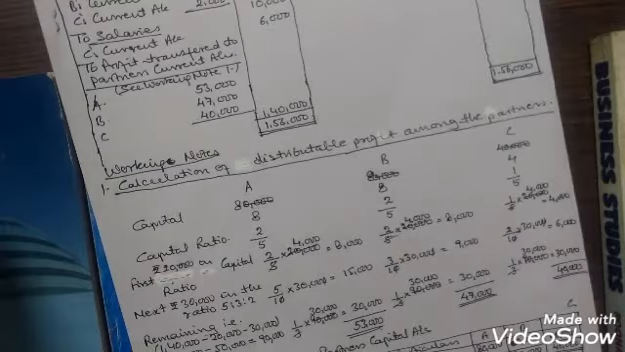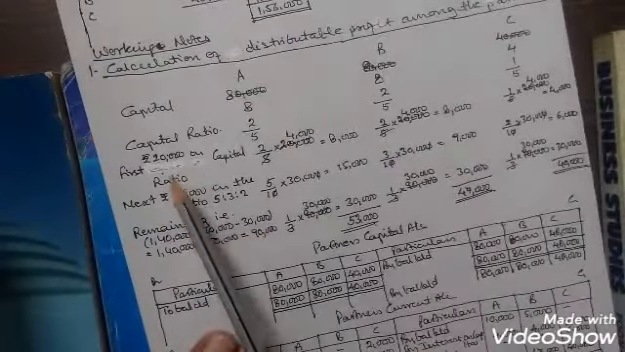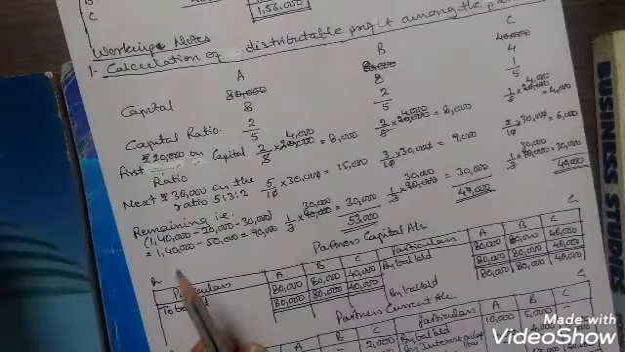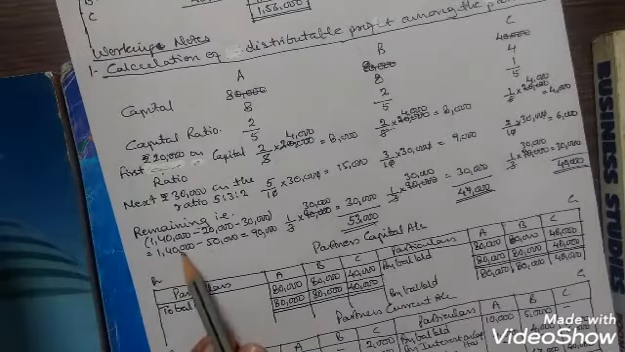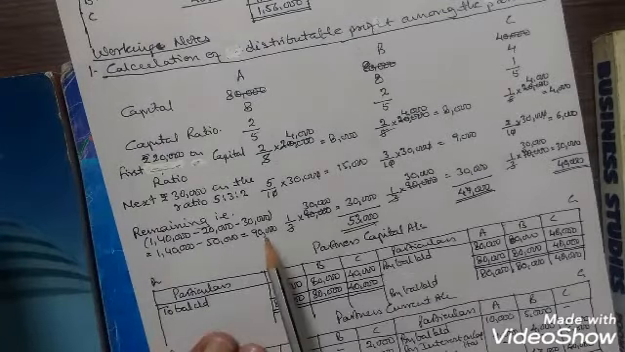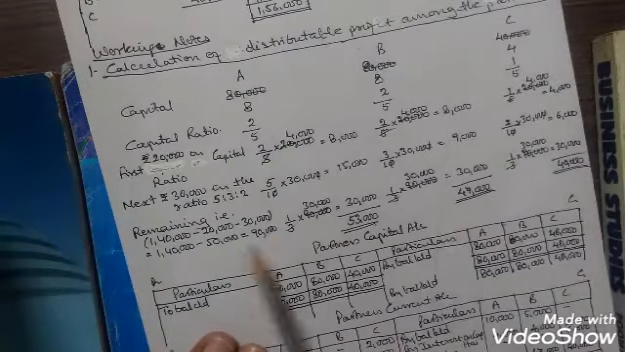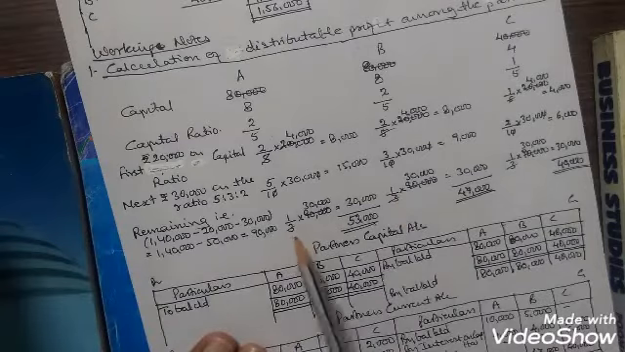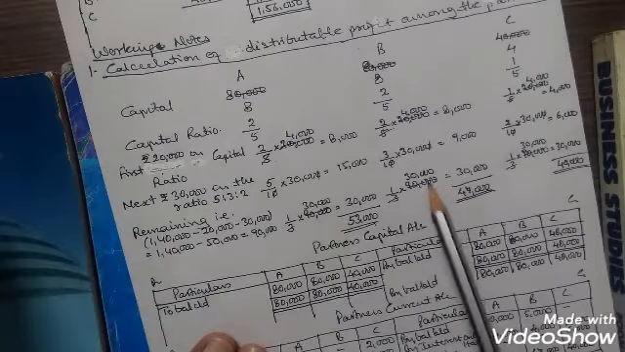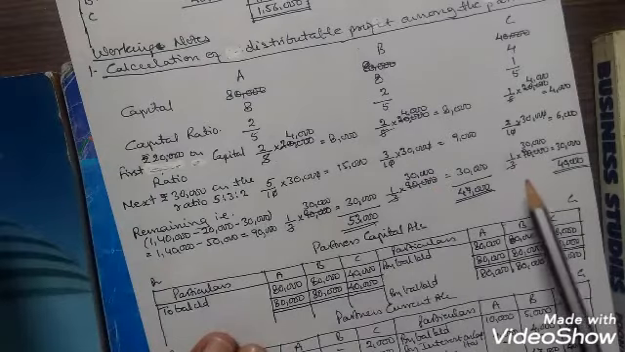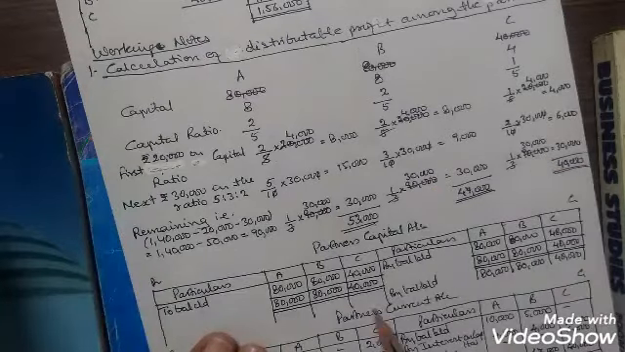The remaining, that is from 1,40,000, we will subtract 20,000 and 30,000 that we have already distributed. So it comes to 1,40,000 minus 50,000 is equal to 90,000. This will be distributed among the partners equally. So 1:1:1. So 1 by 3 into 90,000 is equal to 30,000 for each partner.